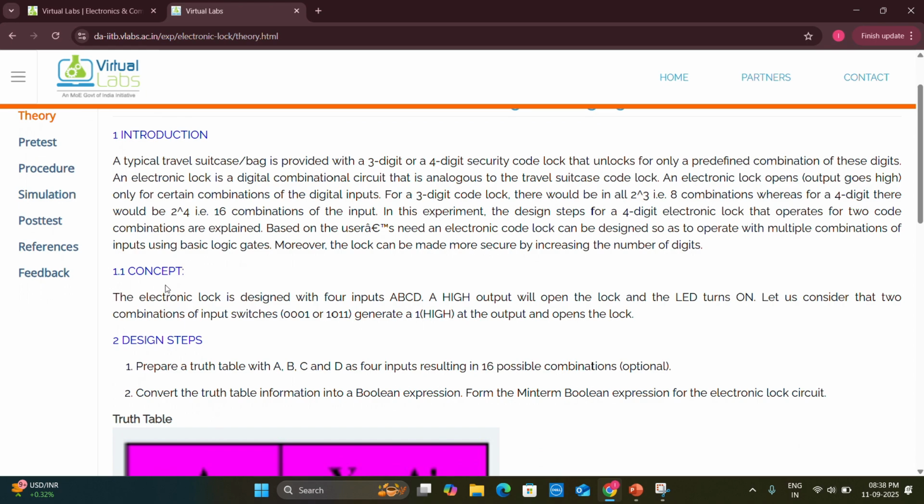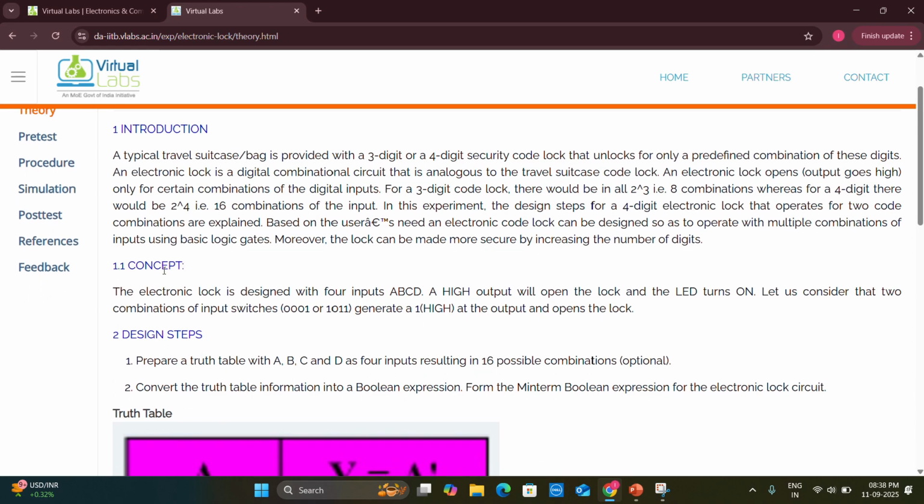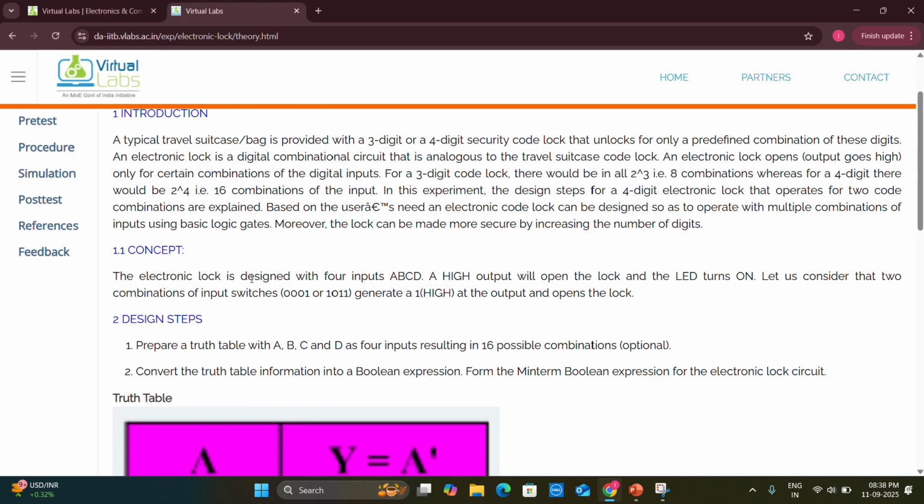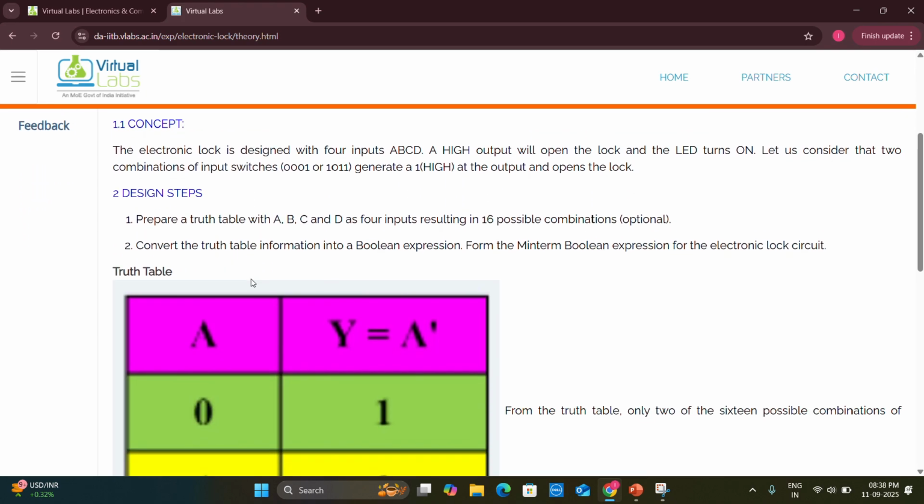Secondly, we look into the concept of electronic locks using basic logic gates. The electronic lock is designed with 4 inputs A, B, C, and D. A high output will open the lock and the LED turns on. Let us consider the 2 combinations of input switches, that is 0001 and 1011, which we have taken in the binary format, and which generate a high as the output and open the lock.